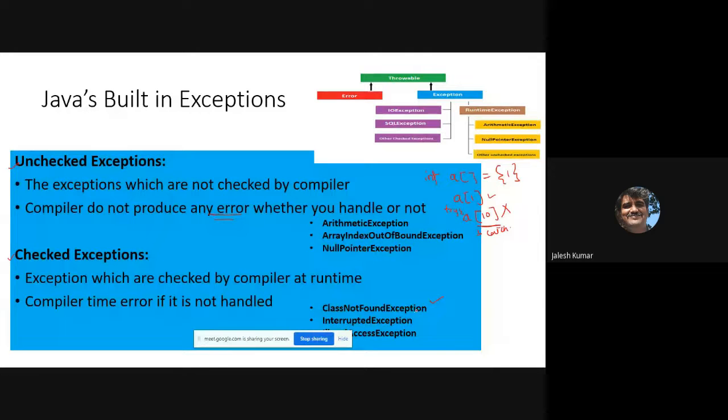Like when you are operating a thread, you have to explicitly catch this exception, InterruptedException. And another one that is IllegalAccessException. That also you have to specify explicitly. See, when you are writing the code, you are writing it explicitly. That means, just one example, when you run one particular method in threads.